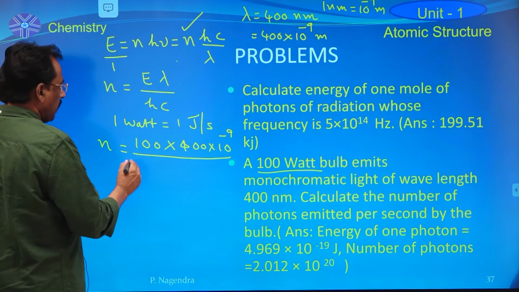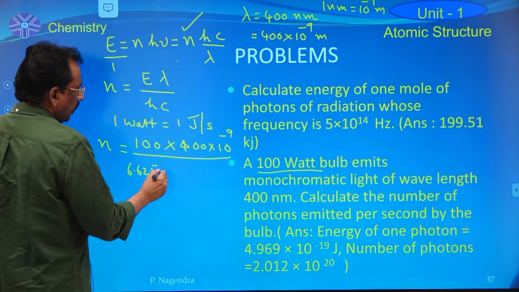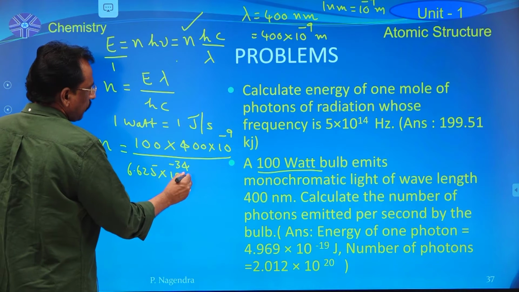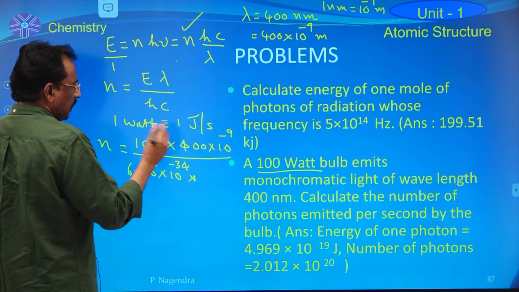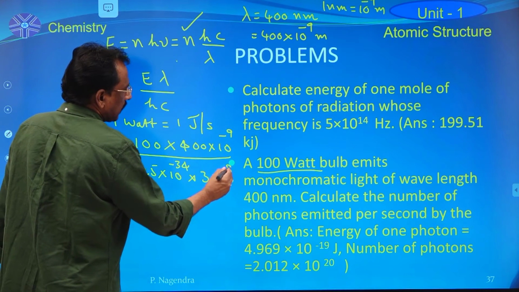in MKS system Planck's constant value is 6.625 into 10 power minus 34 into the velocity of light in meter per second, 3 into 10 power 8.